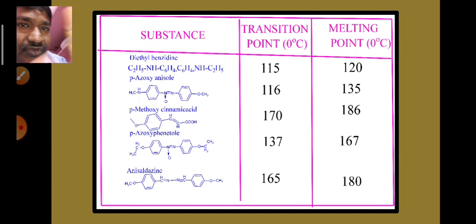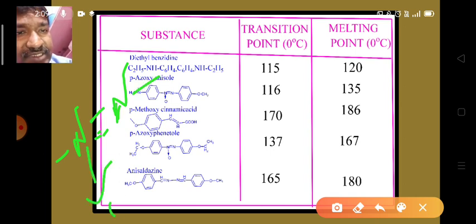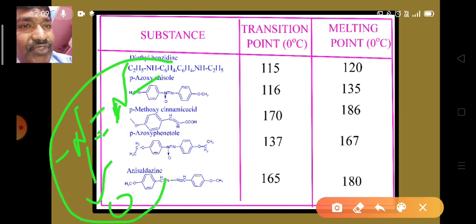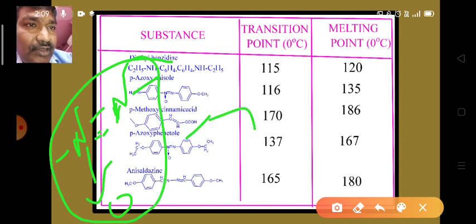Azoxy means, okay, I have already told you what the azoxy group is. This group is known as azo. The N double bond N group is known as the azo group, and if you put one oxygen here, that becomes the azoxy group. Okay. And here, anisole.